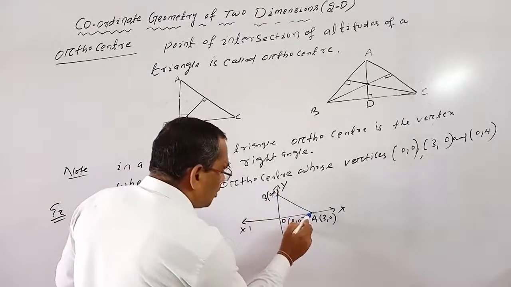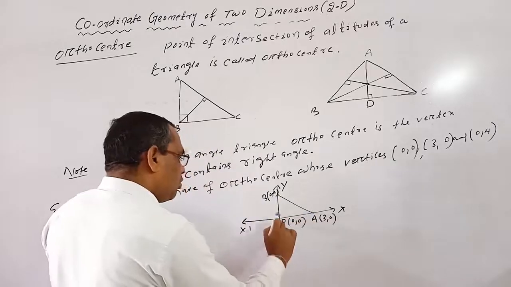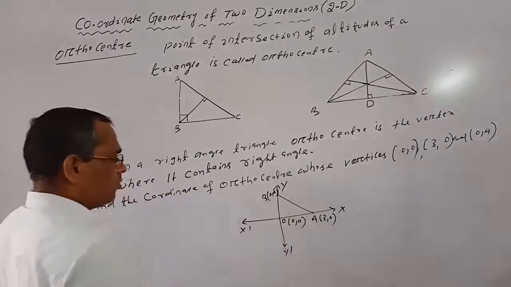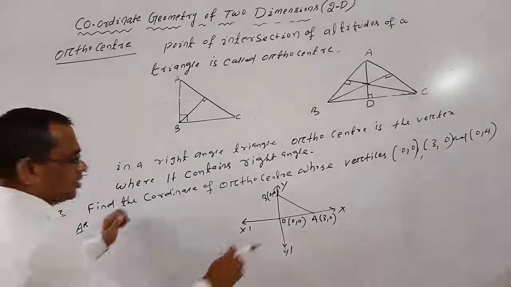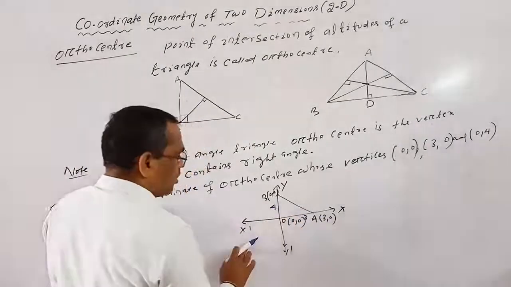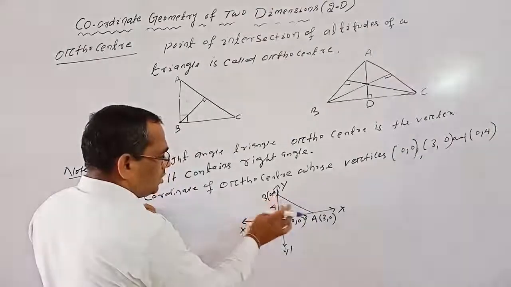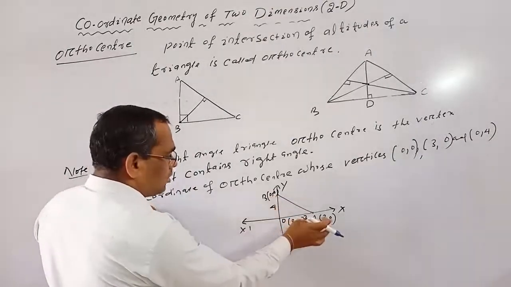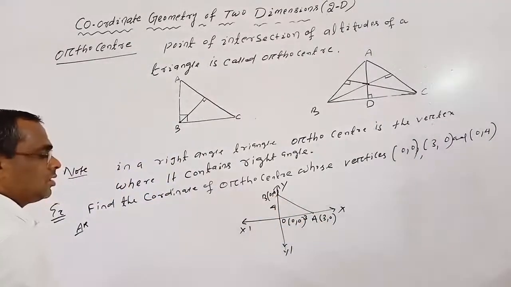Draw this figure, A, O, B. Its distance is 3 and its distance is 4.